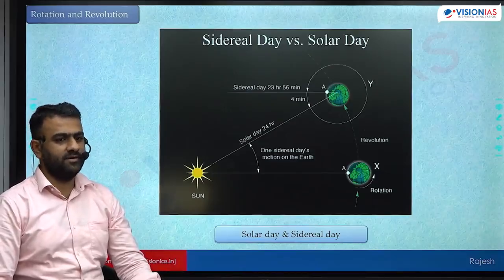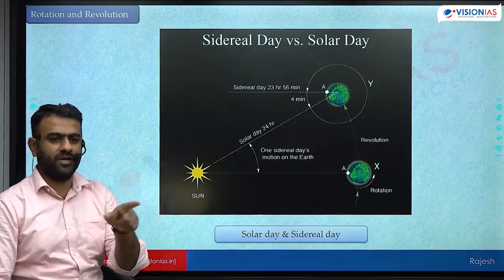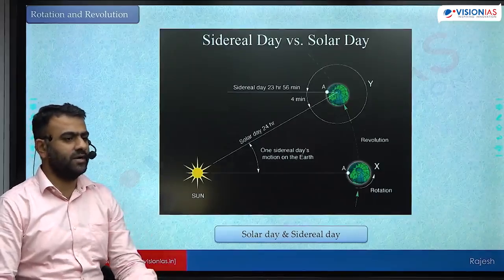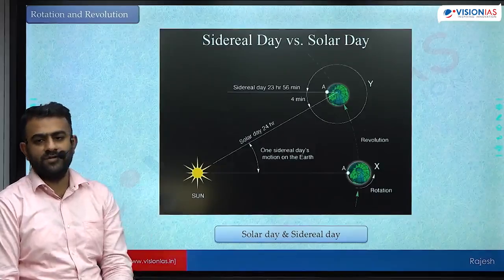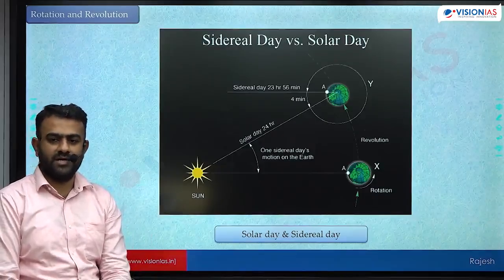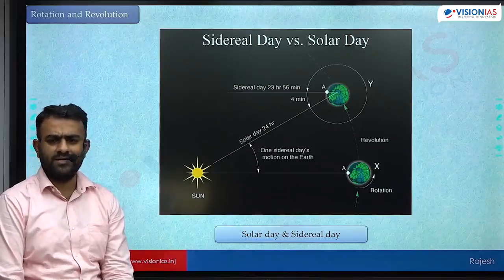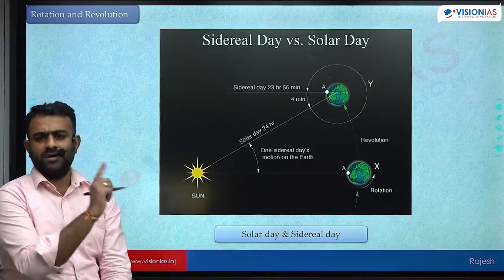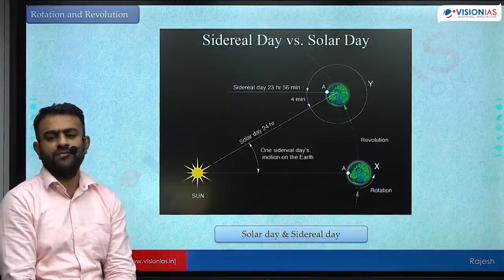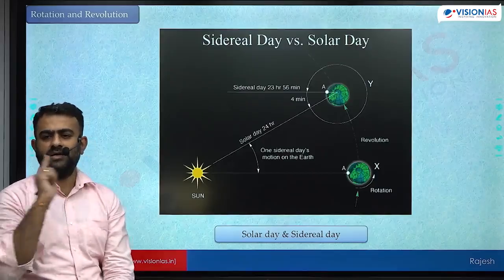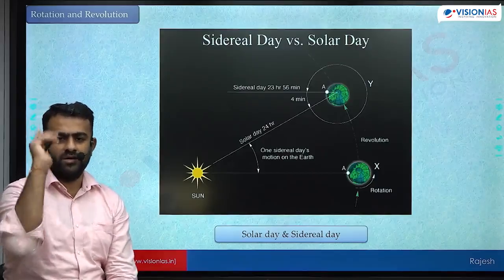If it did, then 23 hours 56 minutes would have been both solar day and sidereal day. Sidereal day is the period of rotation basically. When the Earth completes 360 degrees of rotation, the sun is not at the same position.